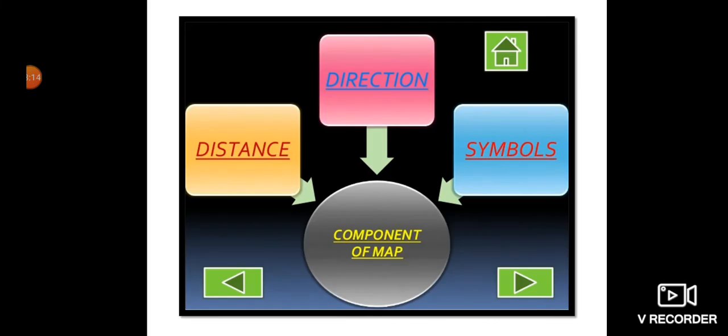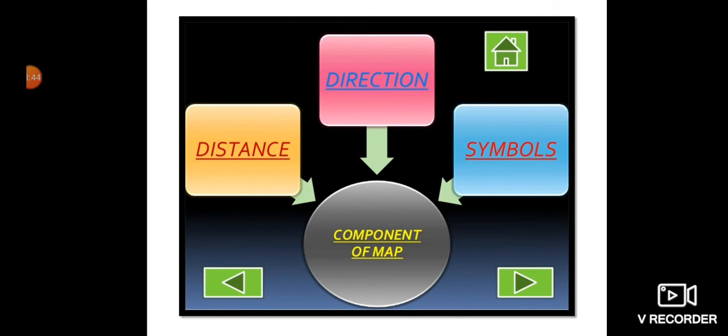Okay, children. Now next, what we have read already, because we have done this chapter already in the online classes. The next topic we have done is the components of a map. There are basically three components of a map. One is distance, then direction and symbols. When we say distance, we always find it with the help of a scale.